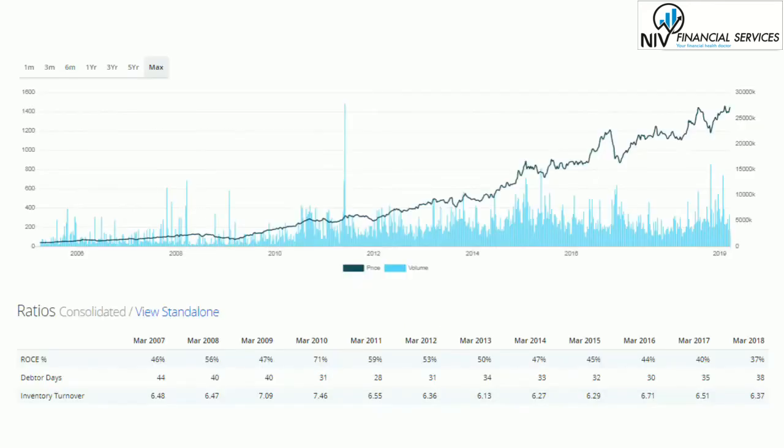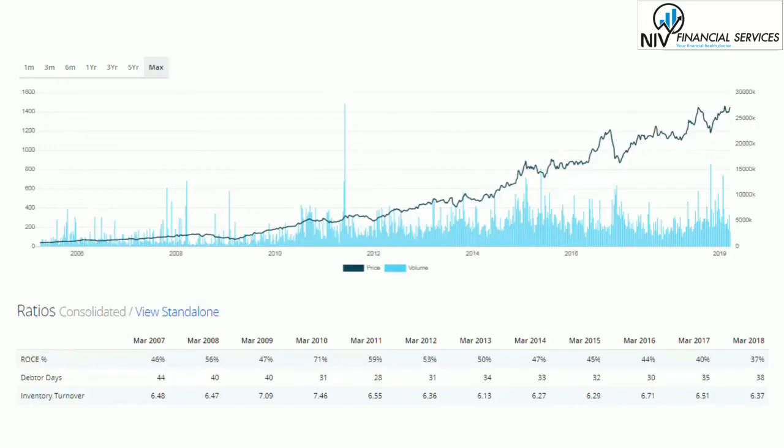So here we take the example of Asian Paints again. The chart is from 2006 to 2019 and the ratios we are getting are from 2007 to 2018. Here you can see the debtor days: in March 2007 it is 44, in 2008 it is 40, in 2009 it is 40, and in 2017 it is 35, and in March it is 38. So 38 days are required to collect the accounts receivable.